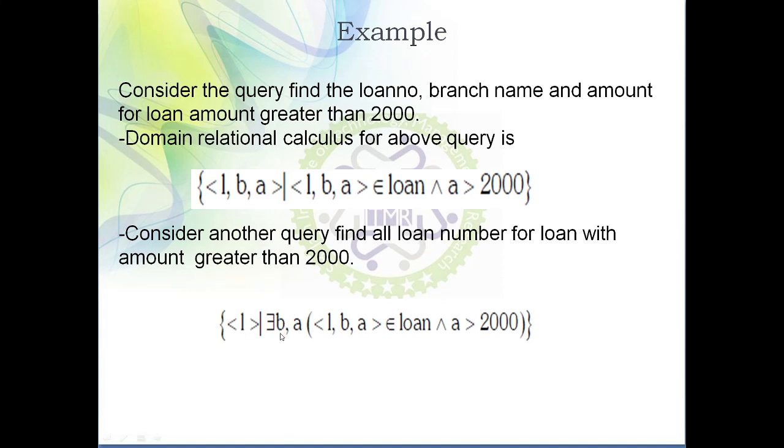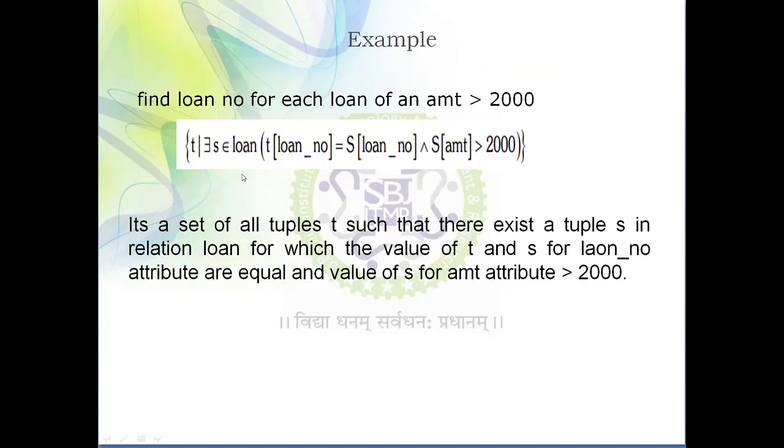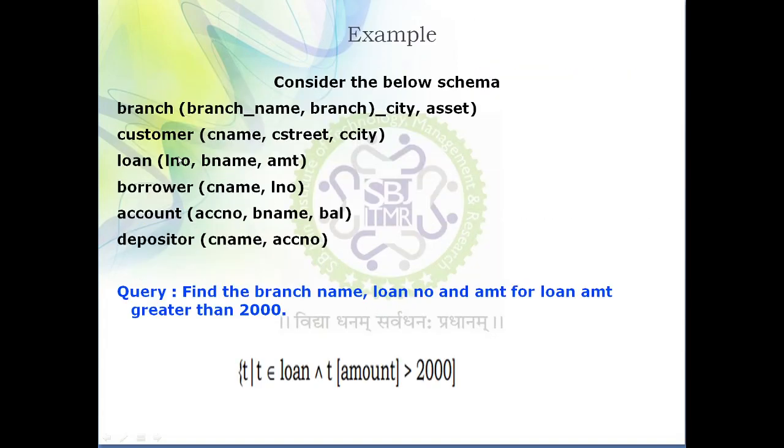Then you have to use the there exists symbol: there exists B comma A. We need to write over here those attribute names which we are not fetching. In this case we are using the loan table. From the loan table we are going to fetch the loan number attribute, but we are not going to fetch the branch name and amount.